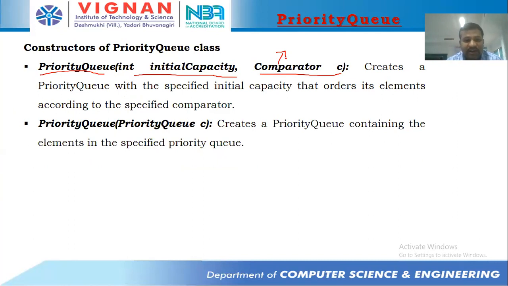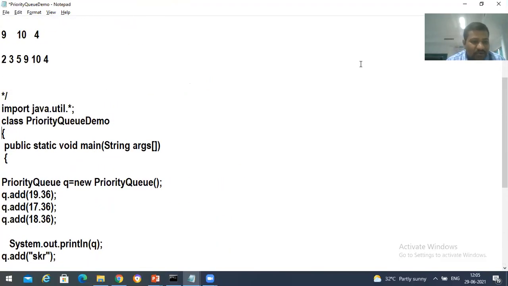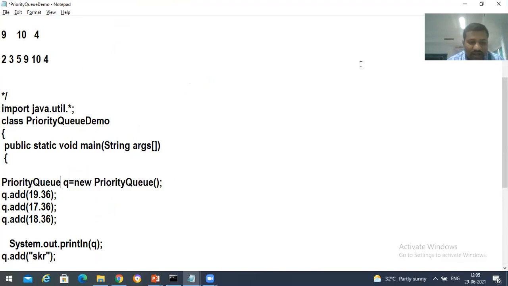How to write that comparator logic, we'll be discussing later. If you want to implement a priority queue with the help of a comparator, then we need to create the object this way. We are not supposed to create it in the very simple way, priority queue equals new priority queue. In this we need to take some initial capacity, like 12 or something, and then we need to take the comparator class. How to write that comparator class, we'll discuss clearly in the comparator topic. Okay, I think I have given clarity about this priority queue.